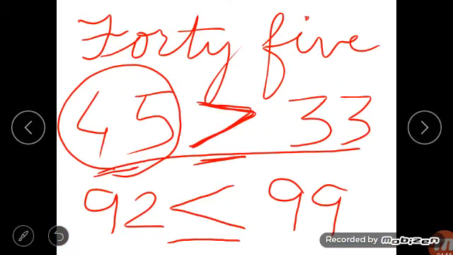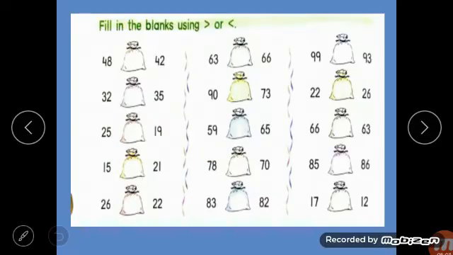come to the next question of the same page. What is the next question? Here the next question is fill in the blanks using this symbol. As I have told you, the fish mouth is open where the number is more. So here you can see 48 and 42. Which number is greater, children? How to know which number is greater?